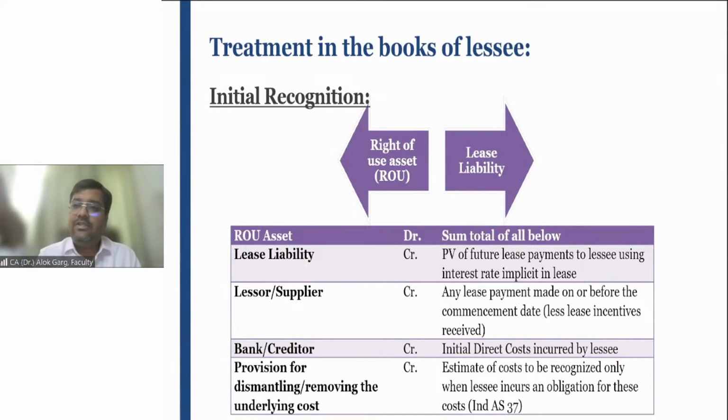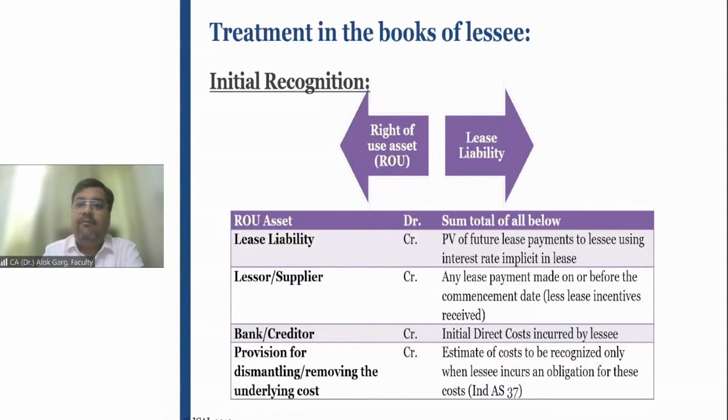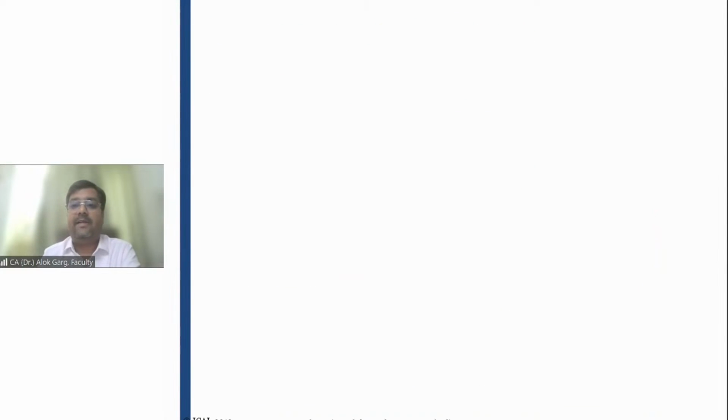Initial direct cost is a cost which is incurred due to entering into a lease contract. That initial direct cost also needs to be considered while considering the lease payments, while considering the lease calculations. Now let us discuss the lease accounting. Accounting in the books of the lessee is very critical, very important from an examination perspective as well as a real life perspective.